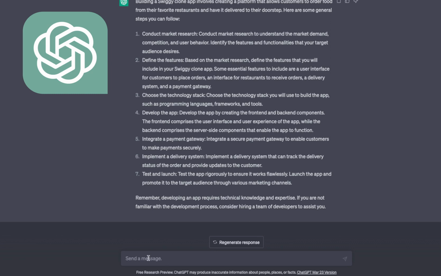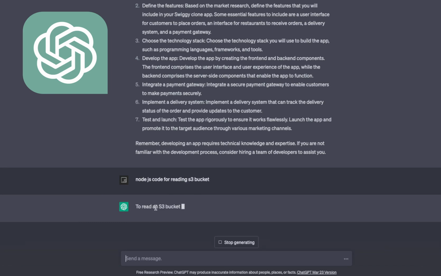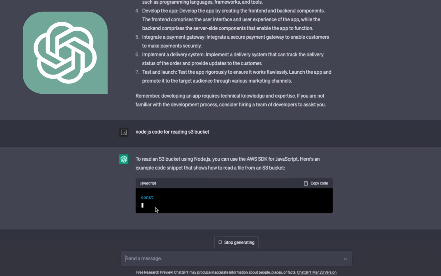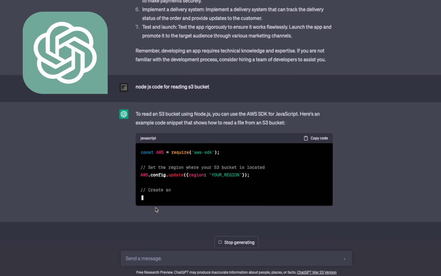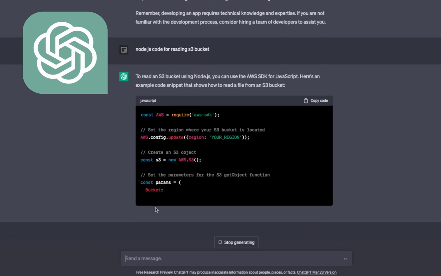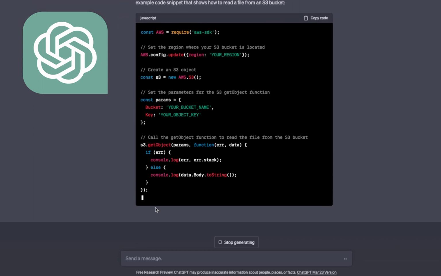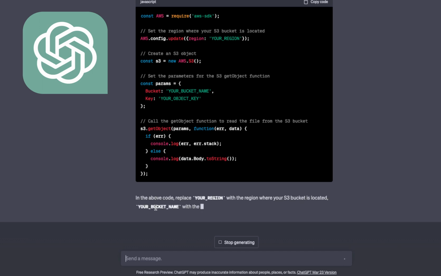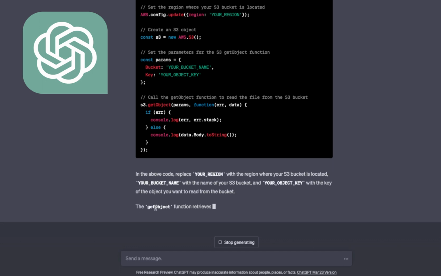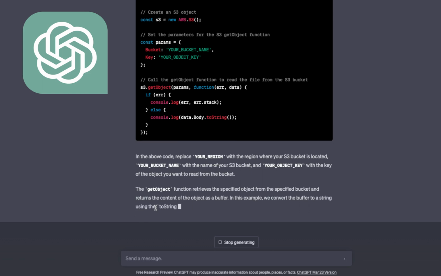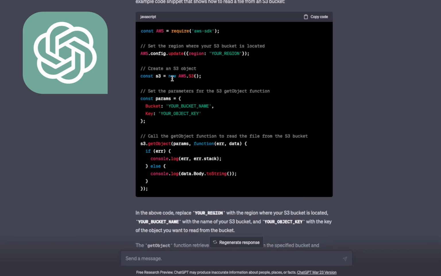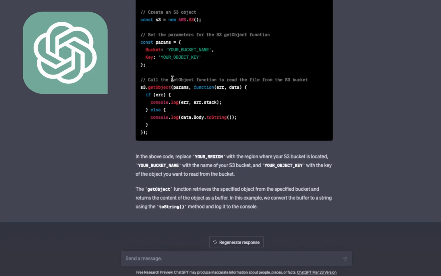Let's say, Node.js code for reading S3 bucket, right? So now it should send us some code, right? I've been exploring ChatGPT for some time, and I'm using it even for getting code snippets sometimes. Instead of doing a Stack Overflow search to get some code, you can use ChatGPT and it gives you really smart answers. I was sometimes impressed with the answers I'm getting. Obviously, this answer it is giving from some documentation which is available online.